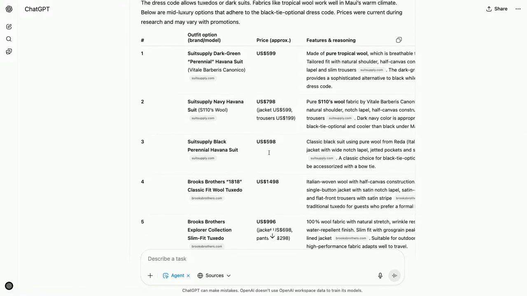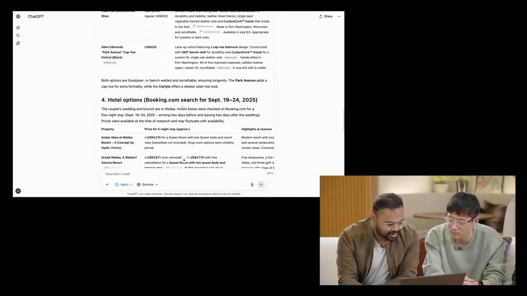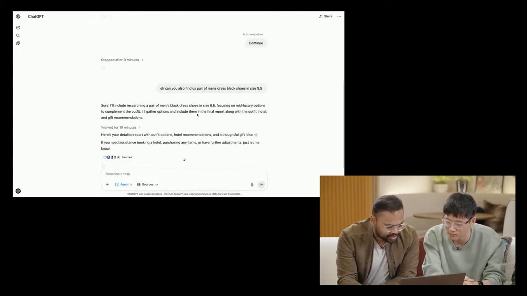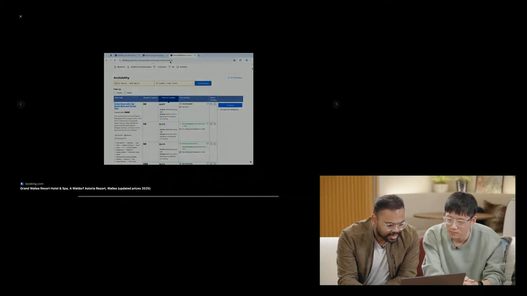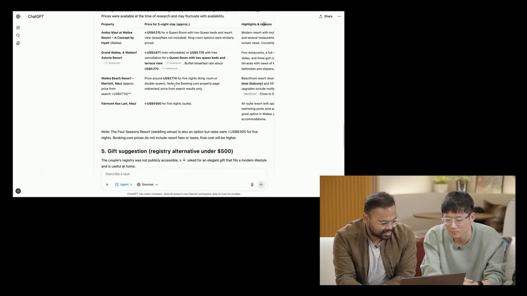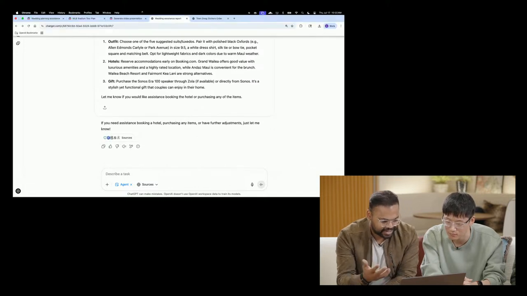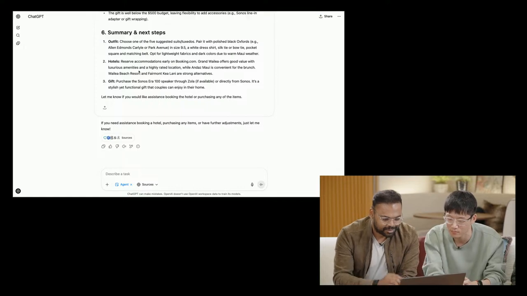Now I can go ahead and buy myself, or I can ask the agent to go and buy for me. Also figured out footwear, hotel options. It looked through all the availability. You can see it gives screenshots of what it checked. In this case, we use booking.com and it's able to do that. Also has gift suggestions, etc. And next step, I can ask it. As you said, the agent says, hey, if you need assistance purchasing any item or have any further adjustments, let me know, so we can do that.